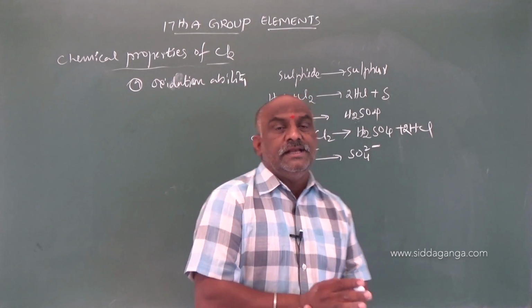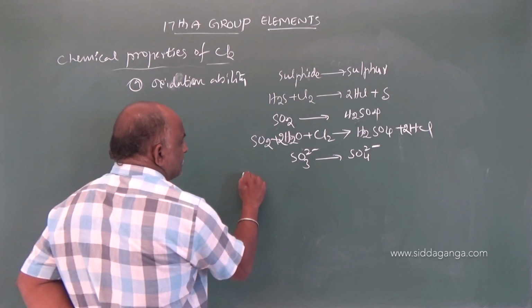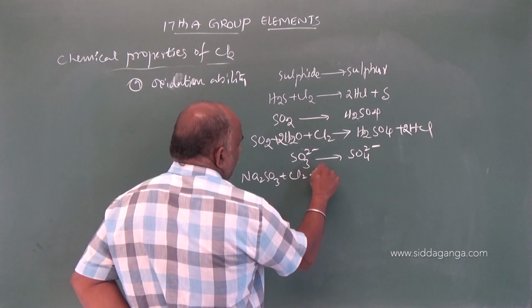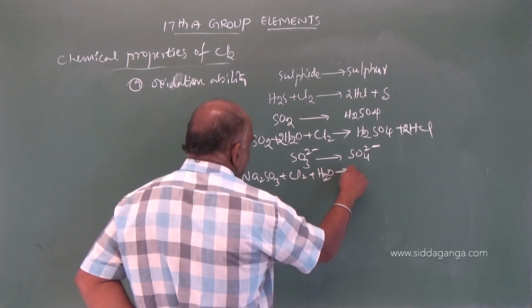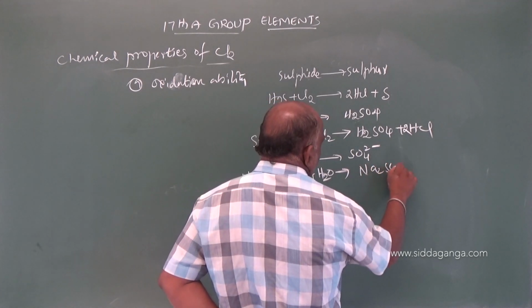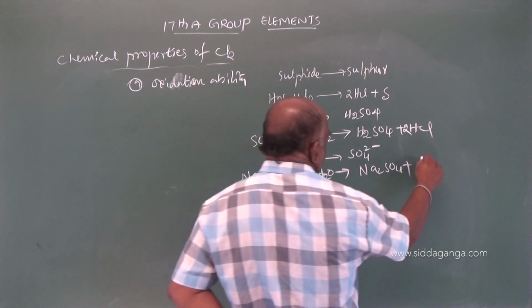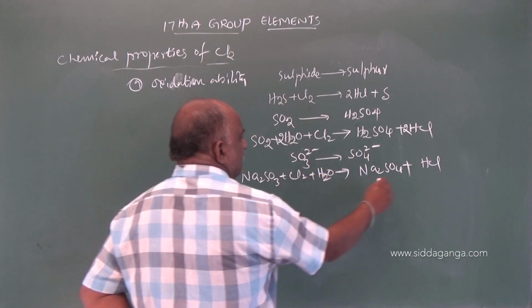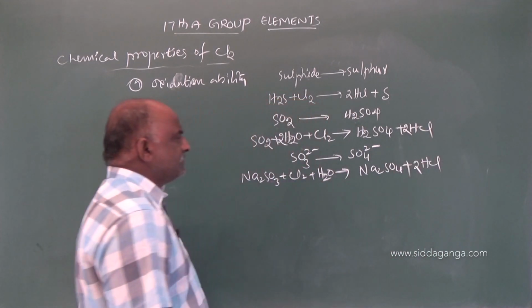That is called nascent oxygen. Na2SO3 plus Cl2 plus H2O gives rise to Na2SO4 plus 2HCl.